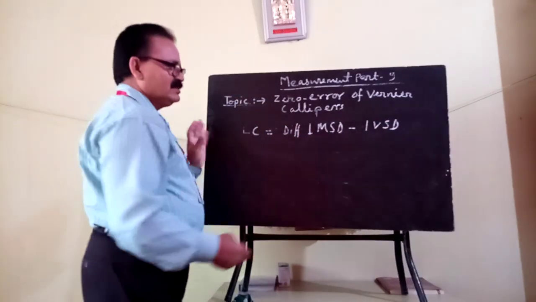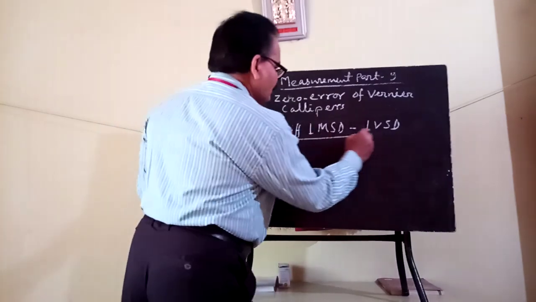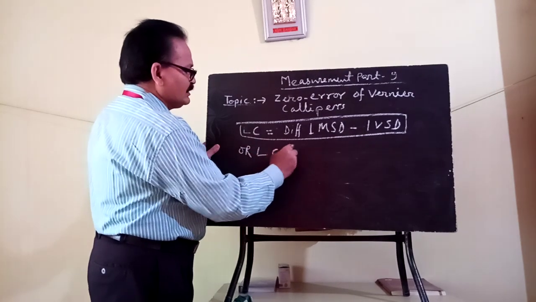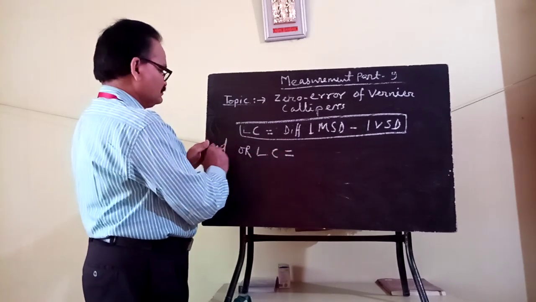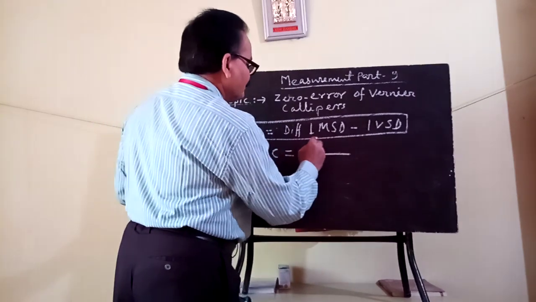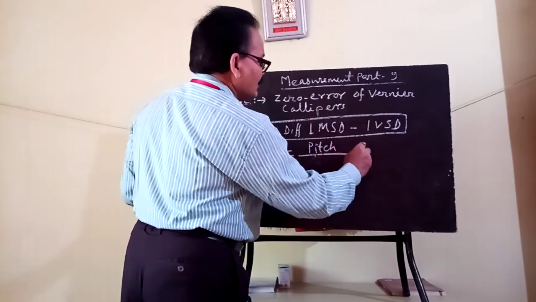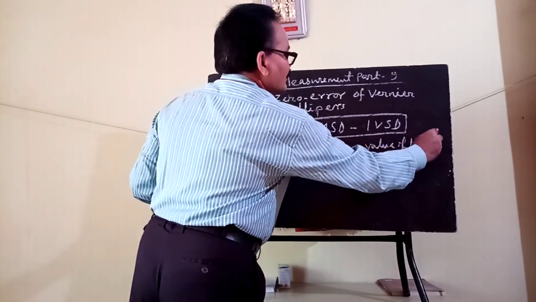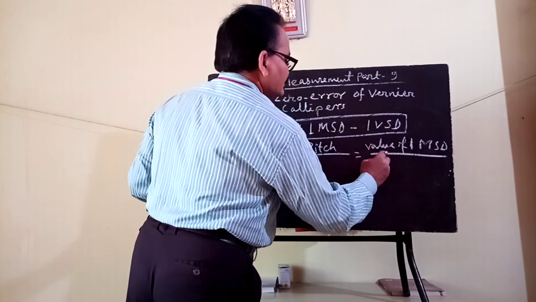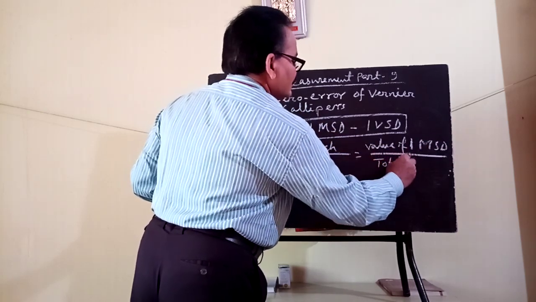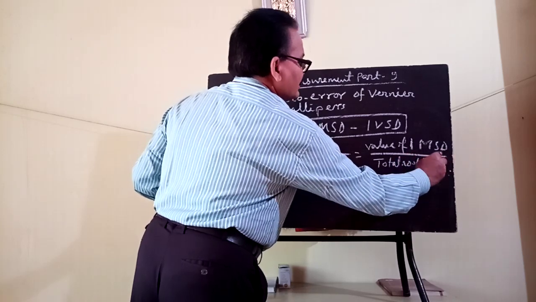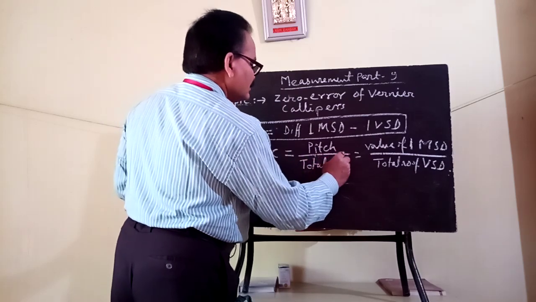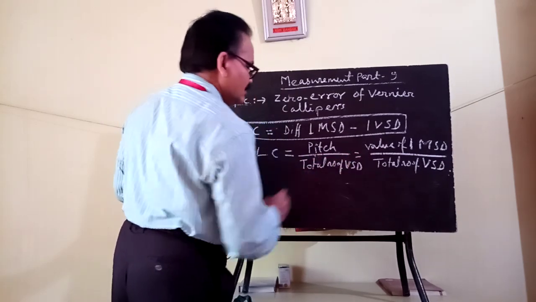The second formula is pitch, meaning the value of 1 MSD, divided by the total number of vernier scale divisions.